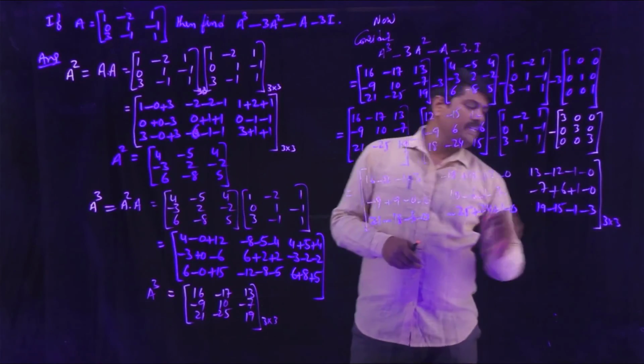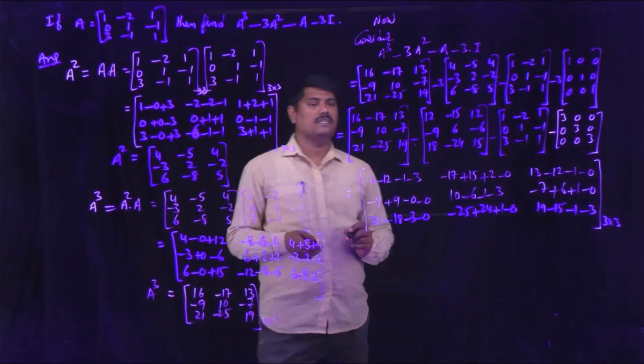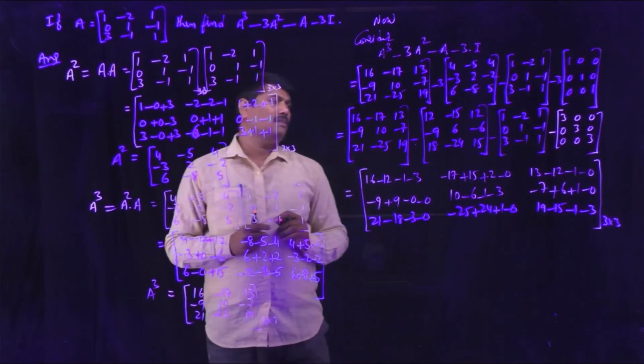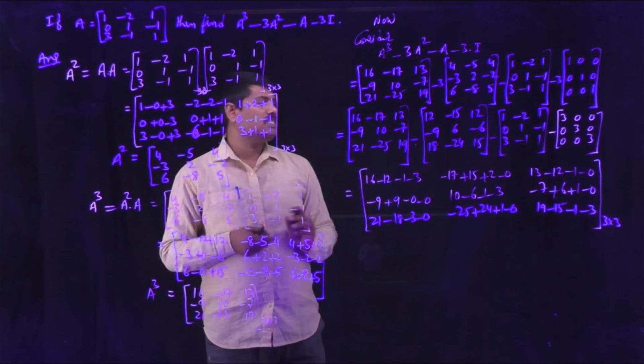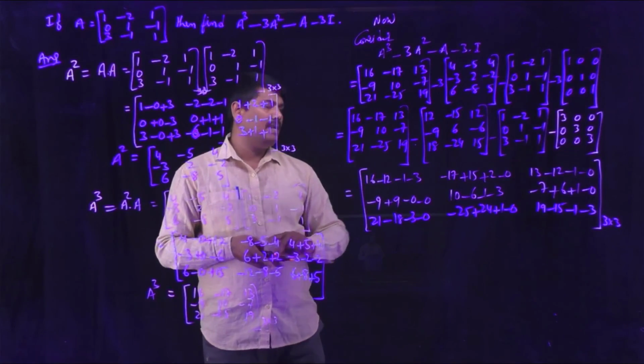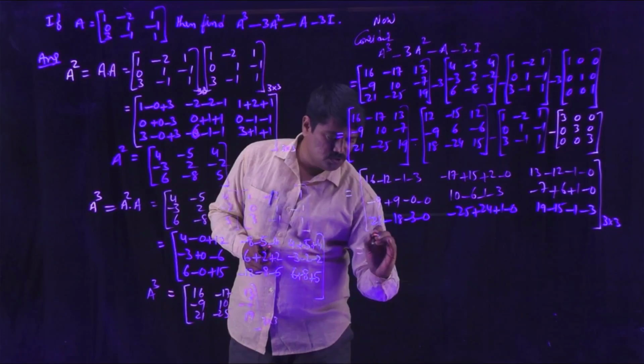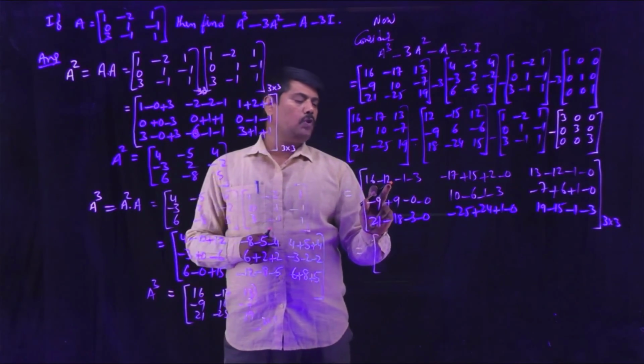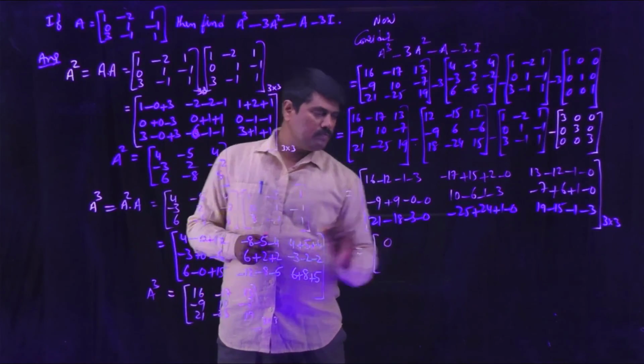Now the last elements: 19, minus 15, minus 1, minus 3. So we write it as a 3 by 3 order matrix. Now do the simplification to get the final matrix. 16 minus 12 minus 4, 0.